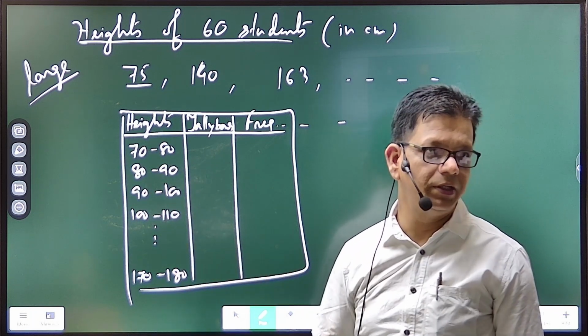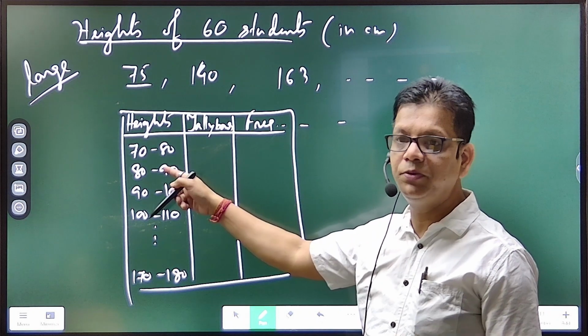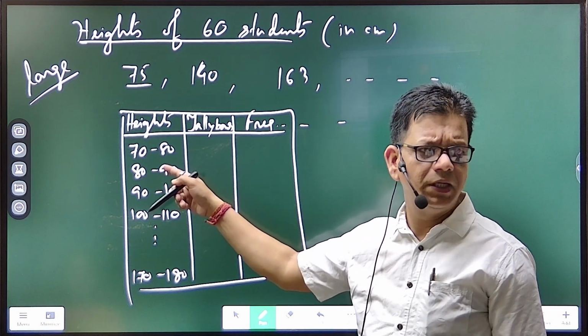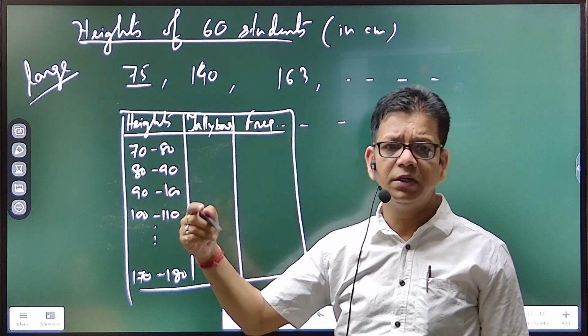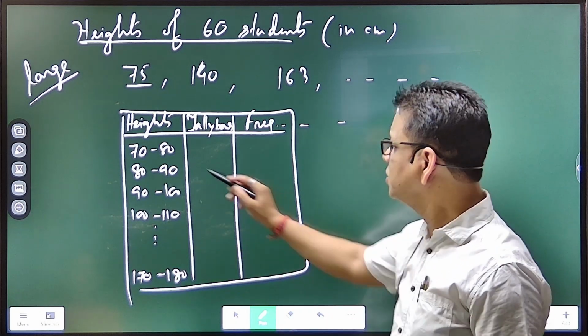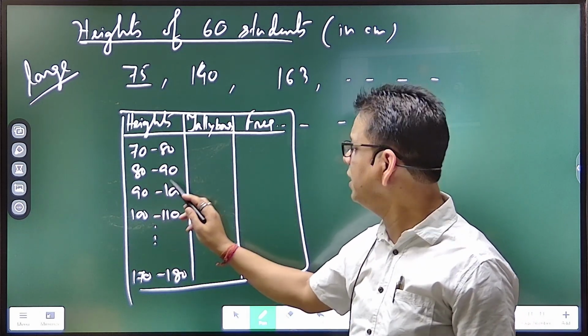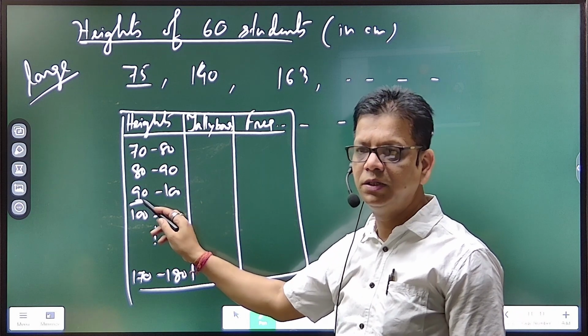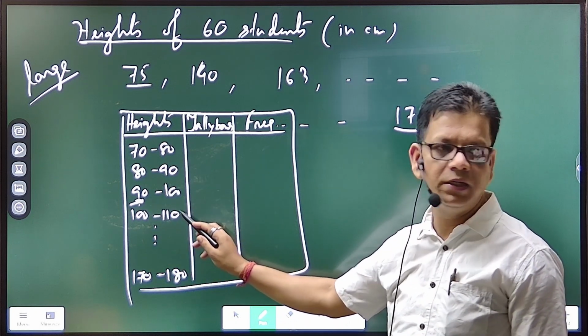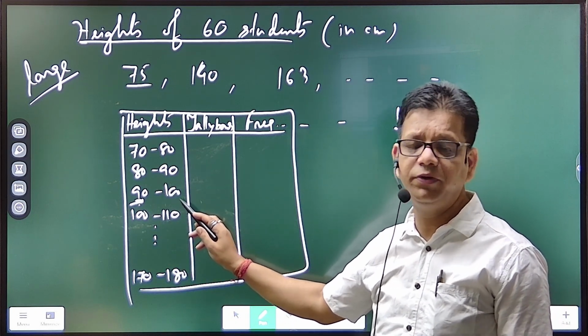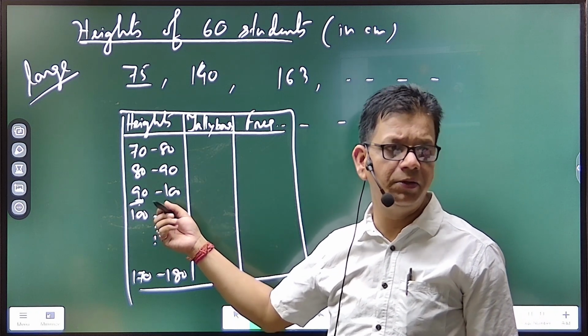Supposing decimal is not there. If decimal is there, 79.9. Is it okay? If decimals are there, 79.9, because the next one will be 80. Yes or no? So when 80 comes, we take it here. When 90 comes, we take it in the second one. So actually it is 90 to 99 if it is a round figure. If it is a decimal, then 99.9.